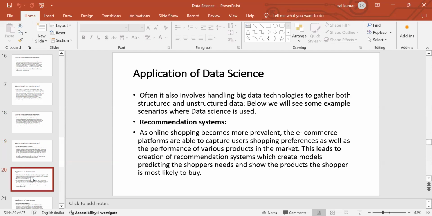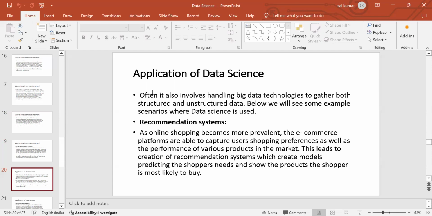Now, let's see applications of data science. Often it involves handling big data technologies to gather both structured and unstructured data. Below, we see some example scenarios where data science is used. First, recommendation systems. When we open Amazon or any e-commerce platform, it recommends some products based on your previous searches or previous orders.